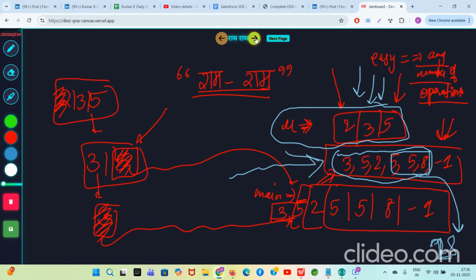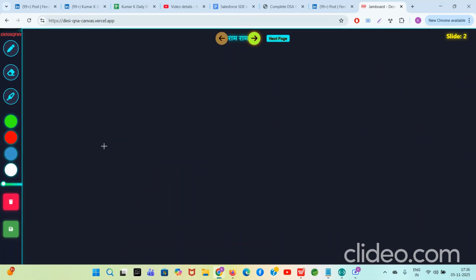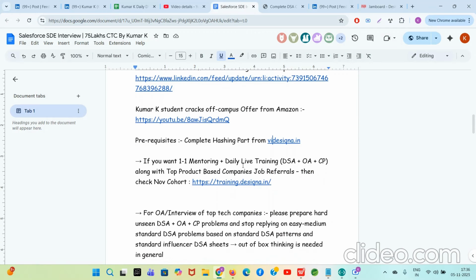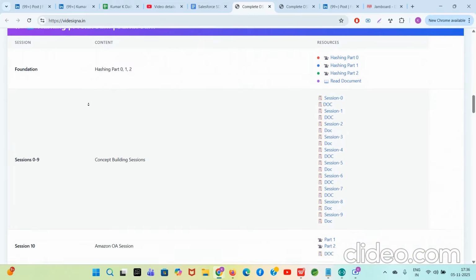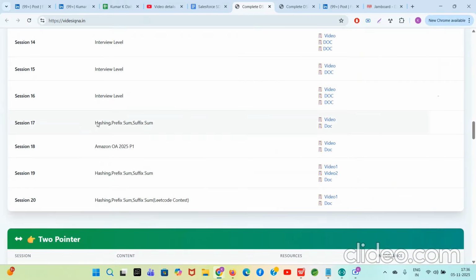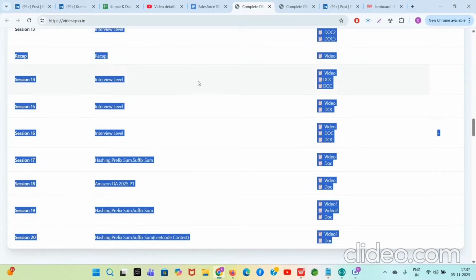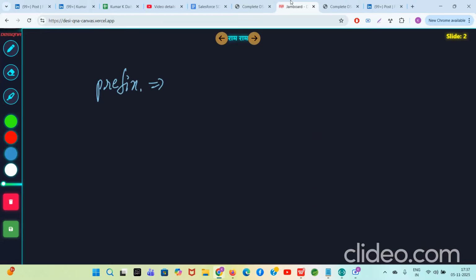So you need to have a little bit of prerequisites, and the first prerequisite is you need to know what the prefix array is. Guys, if you do not know these concepts, don't worry. Please complete this prerequisite course, hashing part. Complete it from session 0 to session 20 and you will understand whatever I am saying in this video. Because this video is not for beginners in DSA. You need to have intermediate level or above.